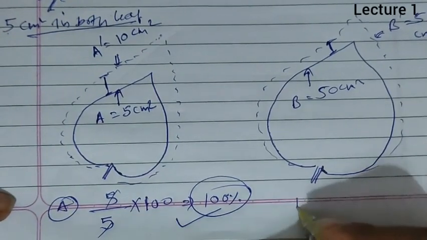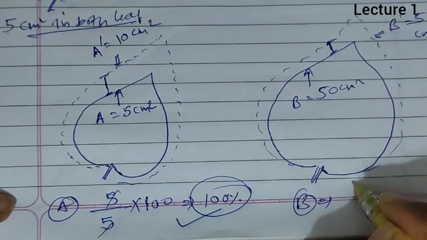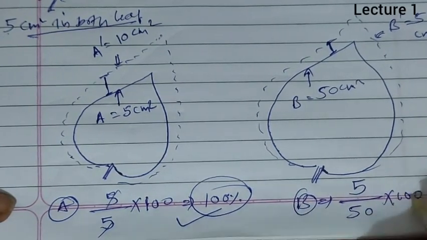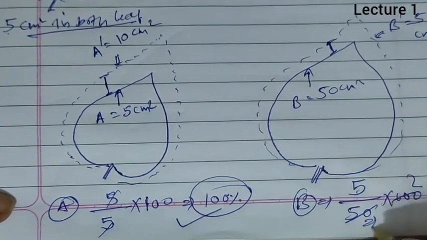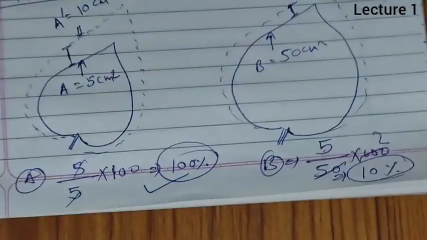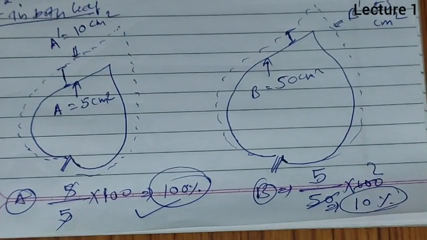But when we consider leaf B, the growth per unit time is 5, initial size 50 centimeter square, and into 100, so it becomes 10%. So the relative growth rate in leaf B is less compared to leaf A.